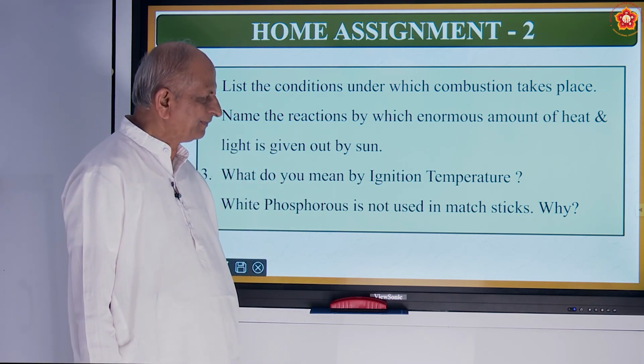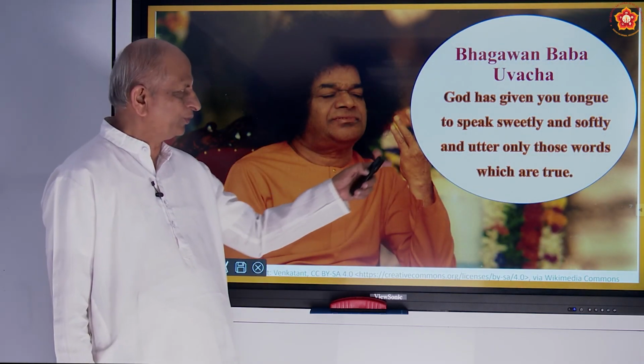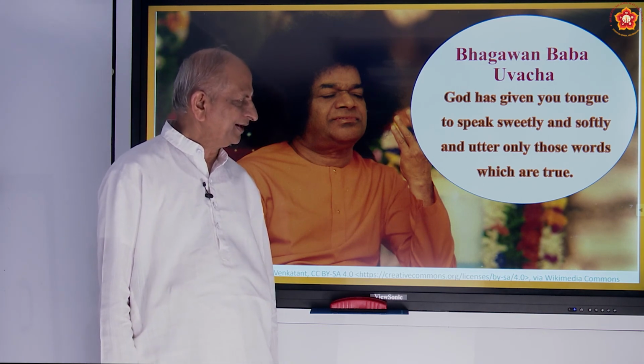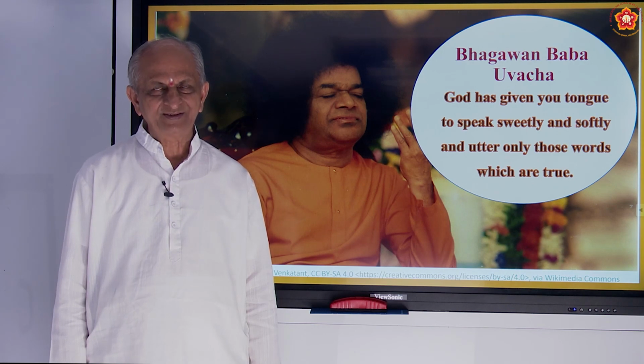Now let us see what Bhagavan Baba says. Bhagavan Baba Uvacha. Uvacha means the statement, what he says. God has given you a tongue to speak sweetly and softly and utter only those words which are true. So nice a statement. Sweetly and softly you must talk, and truthful statements. Let's try to practice it. Try to come prepared with the answers. Try to answer the home assignments.